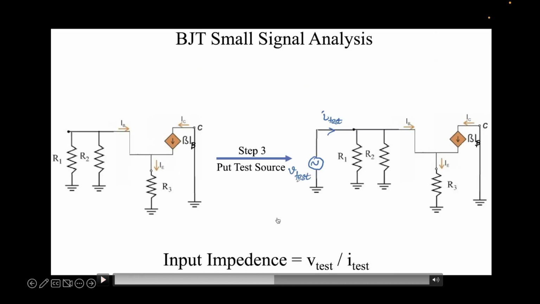This is a very common feature for AC analysis. Wherever you want to find the impedance, you put a test source there, you feed in, you measure the current, and you divide the two and you get the impedance. For instance, if we were required to find output impedance, we would have put a test source at the collector and measured the test current. But since we are talking about the input impedance from the base, as the question explicitly asked, we are putting a test source at the base, and we'll simply measure the test current and obtain the input impedance using this very simple formula.